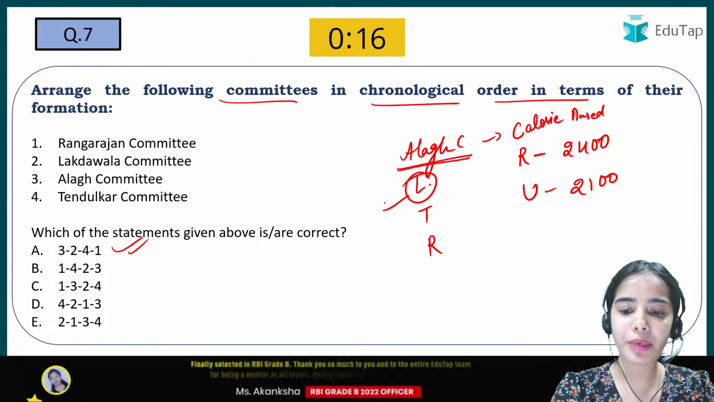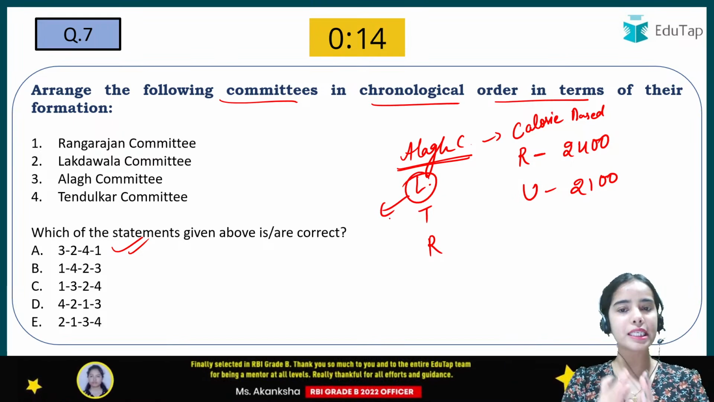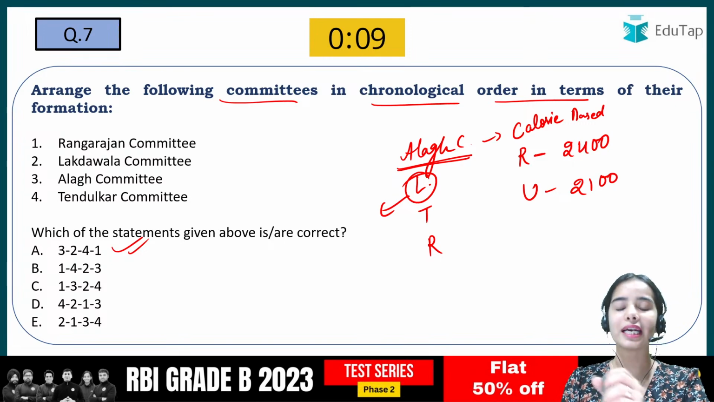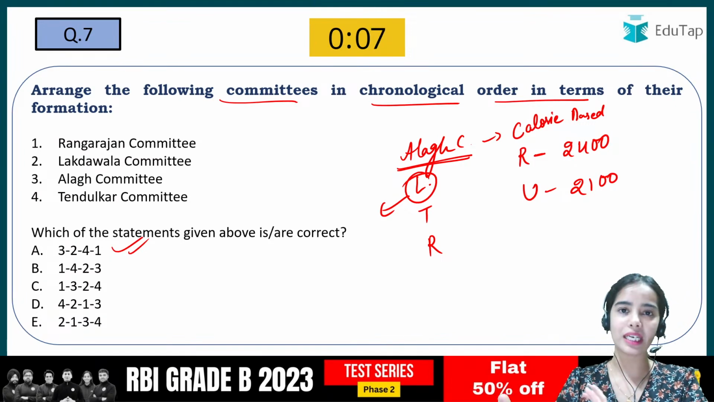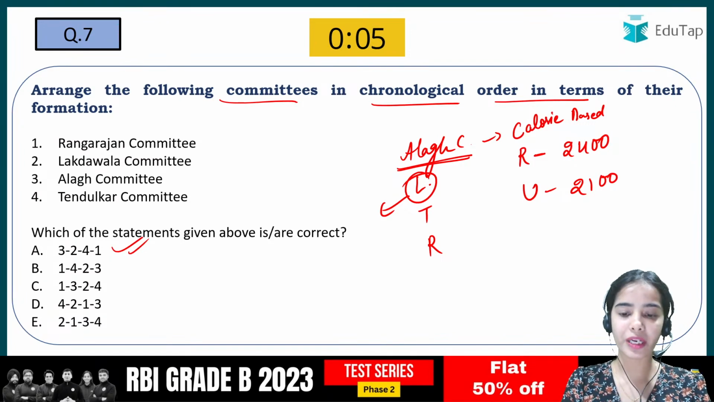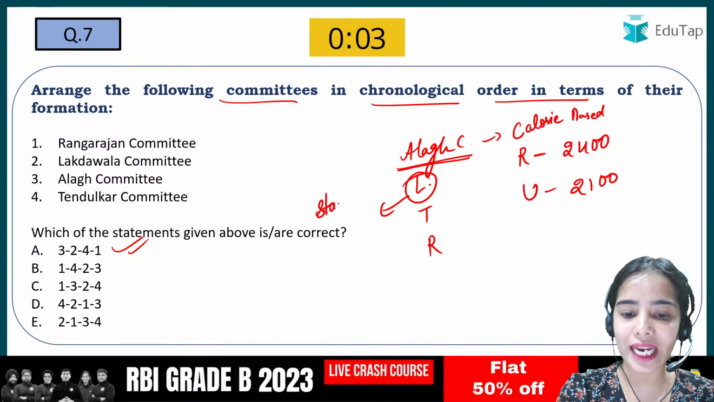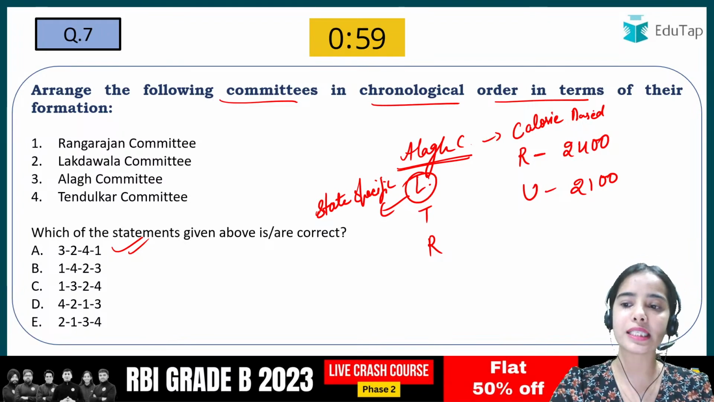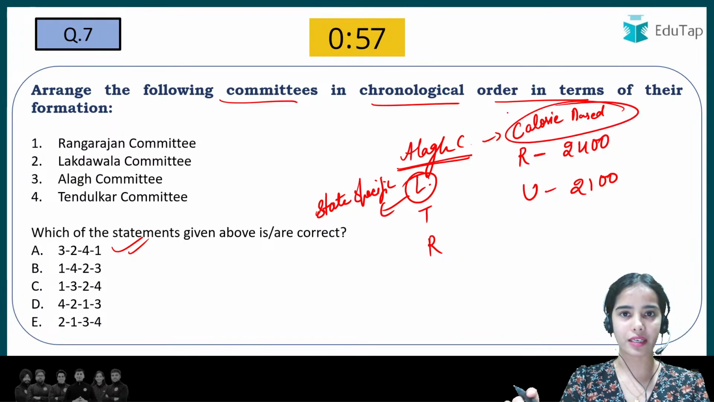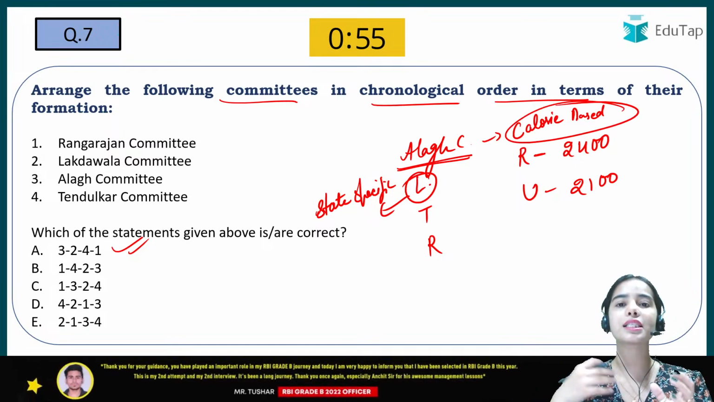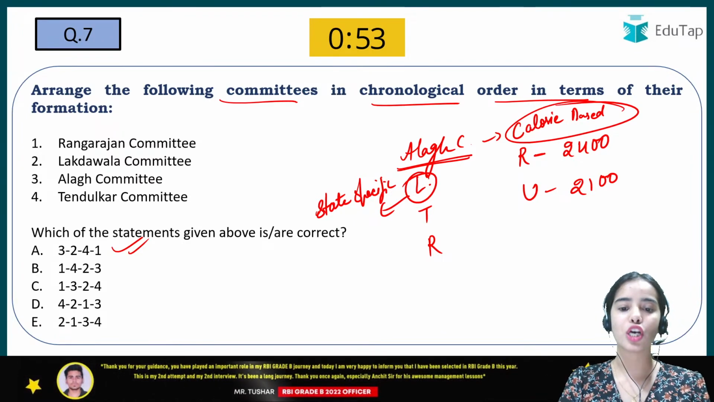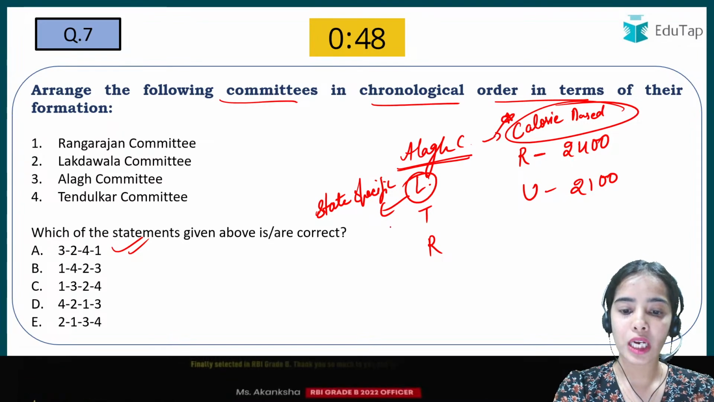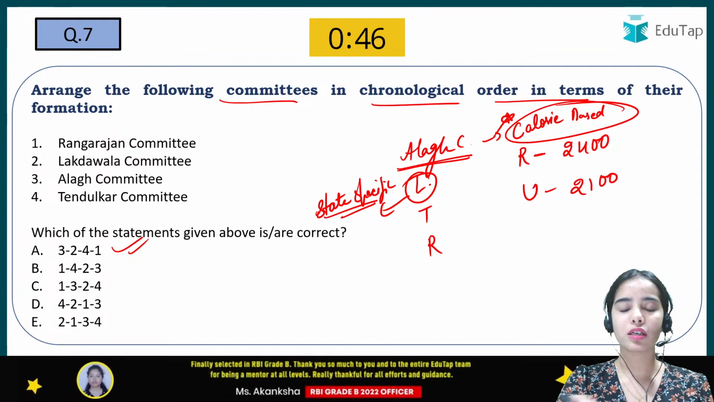The Lakdawala Committee said that, okay, the Alagh Committee is correct that we should have the calorie based consumption poverty line, that is the expenditure based poverty line, for the rural and urban areas. But the poverty lines should be state specific, because in different states there are different prices for the commodities, so the expenditure needed for getting this much of the calories will be different. Okay, so there should be state specific poverty lines.